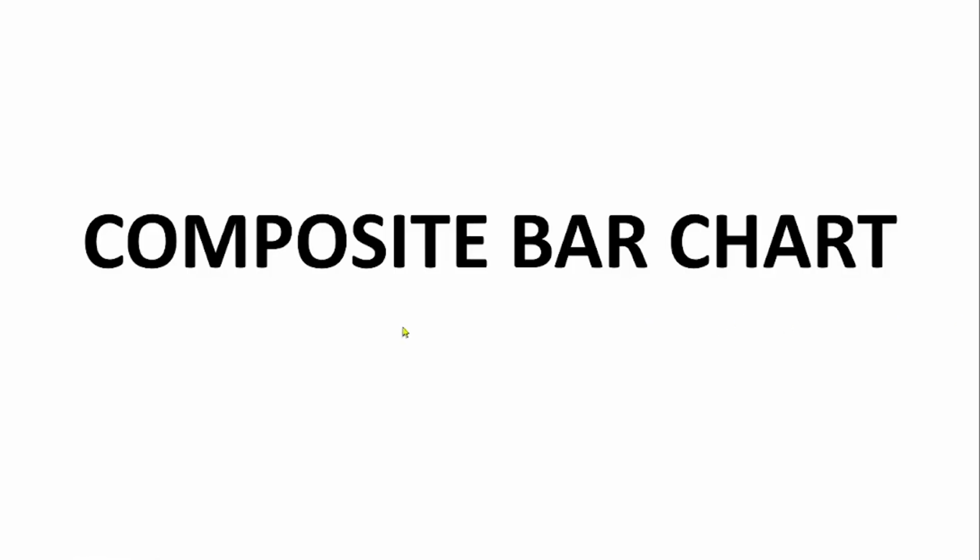What do you mean by composite? When you have two or more bar charts joined together, two or more rectangular bars joined together, that is where composite comes in. When you have two or more rectangular bars joined together, representing some information on a graph, then that is a composite bar chart, and it could be in two ways.